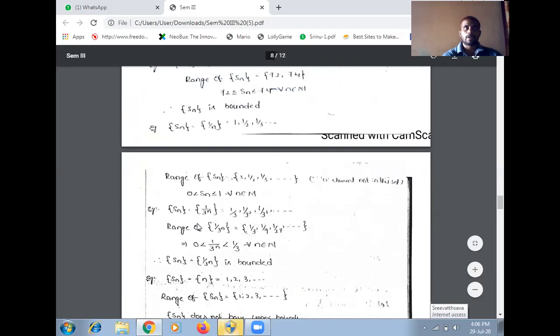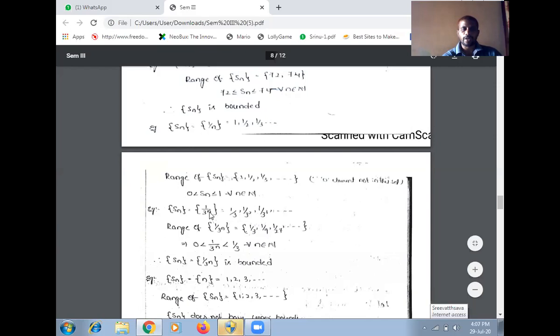Sn equal to 1 by 3 to the power of n. If n equal to 1, the first term is 1 by 3. If n equal to 2, the second term is 1 by 3 square, which is 1 by 9. If n equal to 3, the third term is 1 by 3 cube, which is 1 by 27. So it is a decreasing sequence.